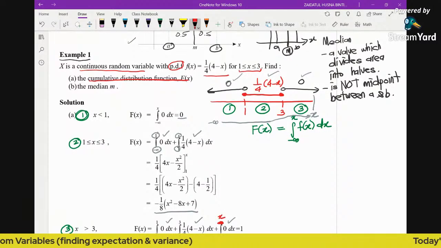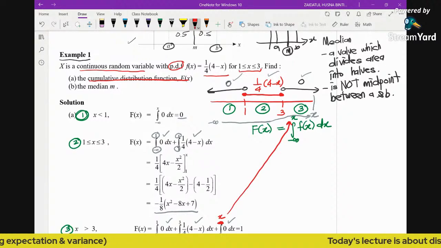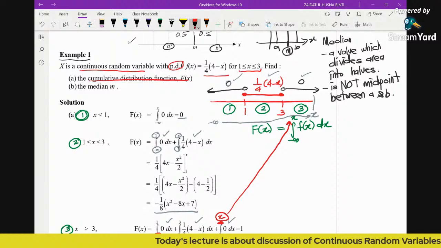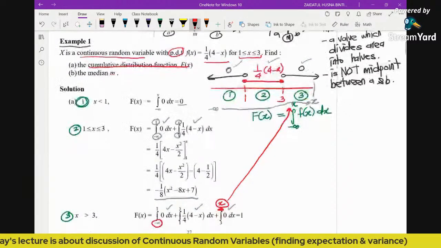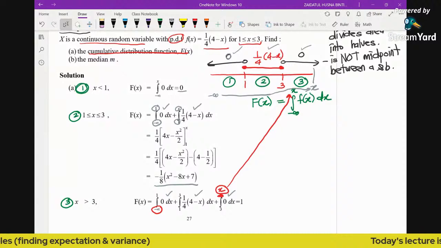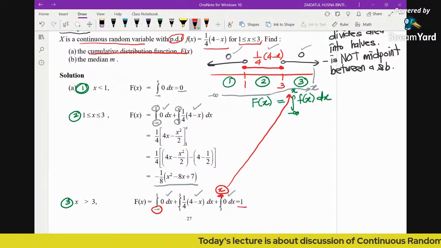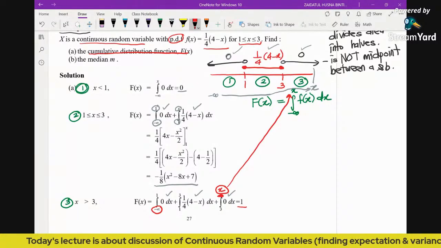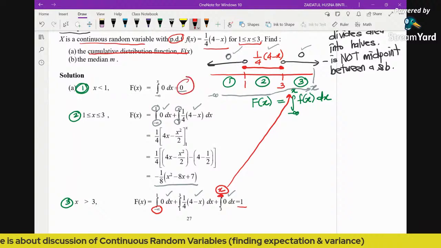Because we recall the formula of the CDF: it has to be from negative infinity until x. But in this case, we cannot have only one single integral, because we have 3 different functions involved for the 3 different regions. That is why we need to write down all three integrals. And you will notice that the value is going to be 1 because that's the final region that we have. You can see clearly here the CDF will always begin with 0 and end with 1.